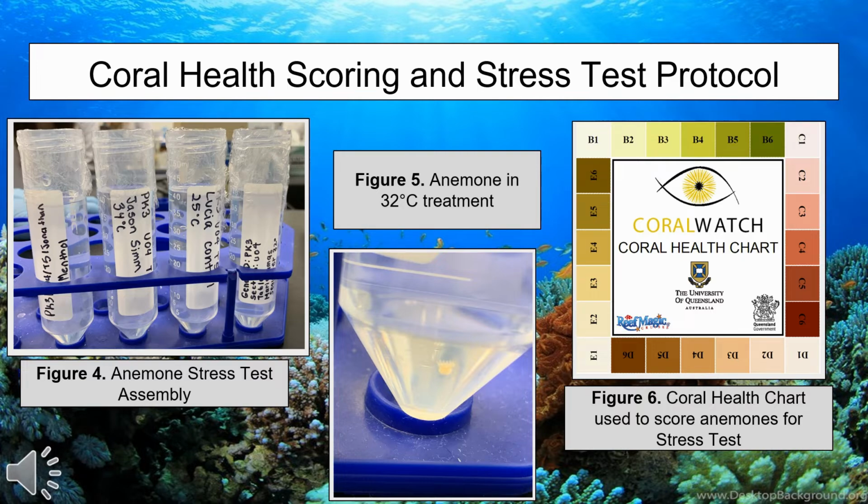In Figure 4, we can see the anemone stress test assembly. So you can see the conditions. Menthol was the chemical condition, and 32 and 34 degrees Celsius were the heat conditions. 25 degrees Celsius was used as a control.